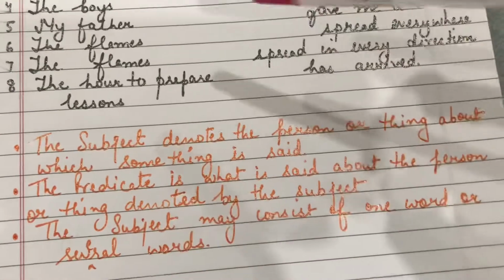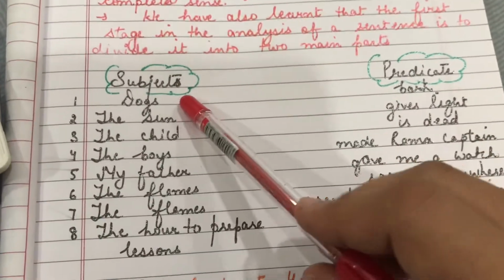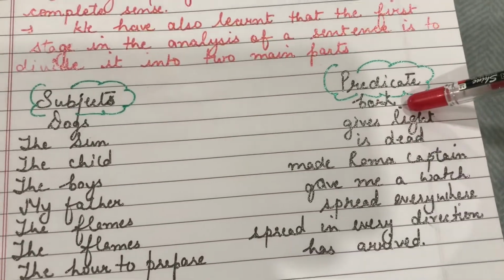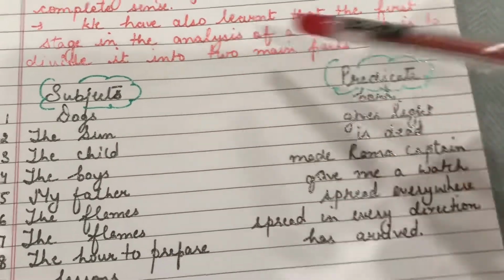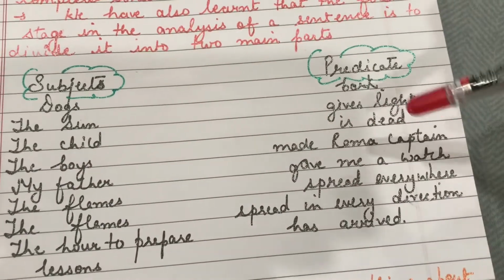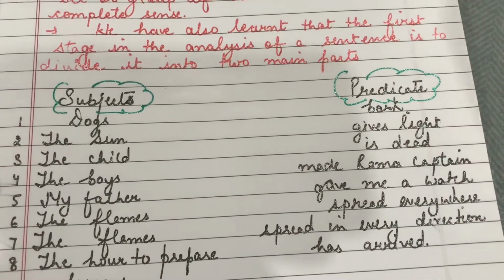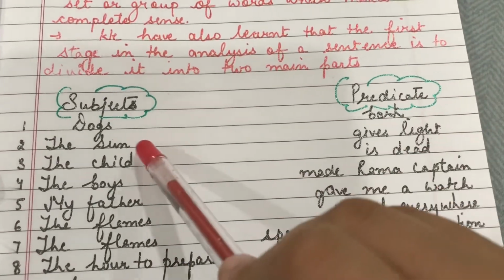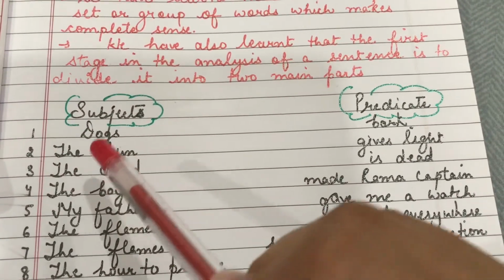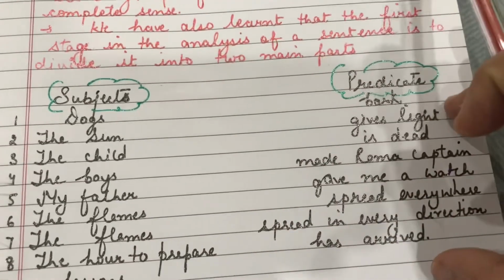And now what is the predicate? It is what is said about that person or thing, right? So here what is being said about the dogs? It is said that the dogs bark. What is being said about the sun? That the sun gives light. What is being said about the child? That the child is dead. Now I think it is very clear that you have understood the difference between subject and predicate. Subject is regarding whom or which particular thing, place or animal we are talking about, and predicate is what that thing is doing.